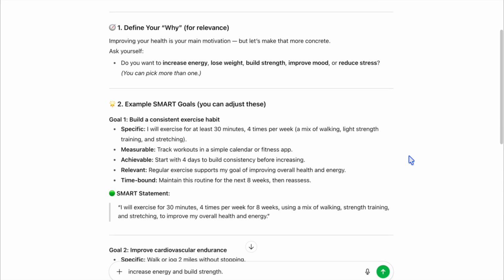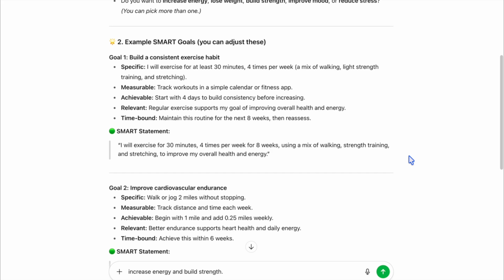First one is build a consistent exercise habit with a SMART statement that says, I will exercise for 30 minutes, 4 times per week for 8 weeks, using a mix of walking, strength training, and stretching to improve my overall health and energy. Let's say we can do 30 minutes 4 times per week.